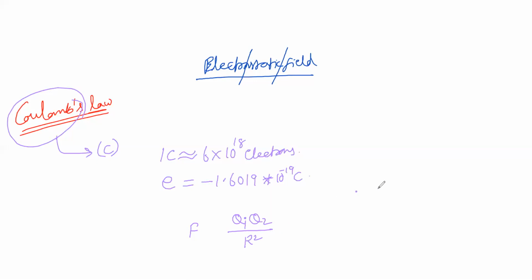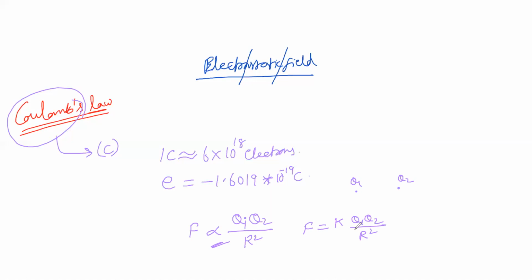Now, to remove the proportionality, I can write F equal to, by taking a scaling factor K, where K is the proportionality constant.